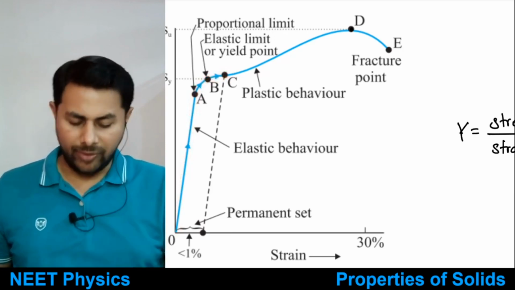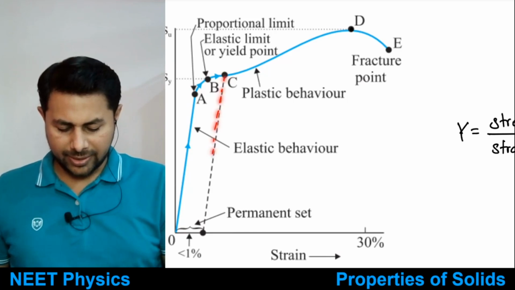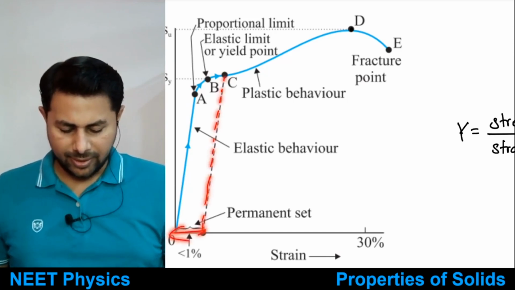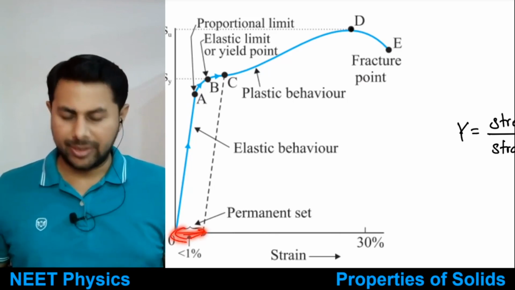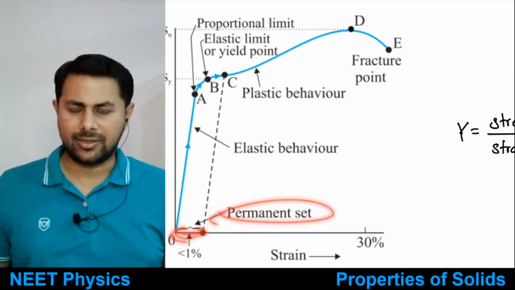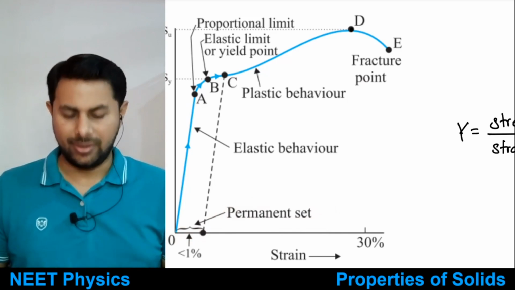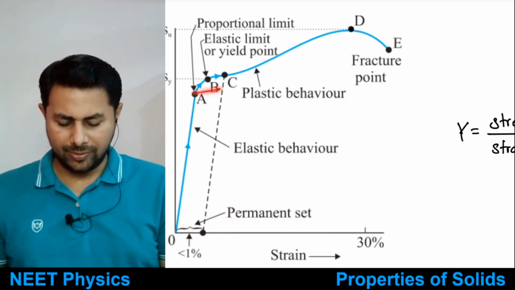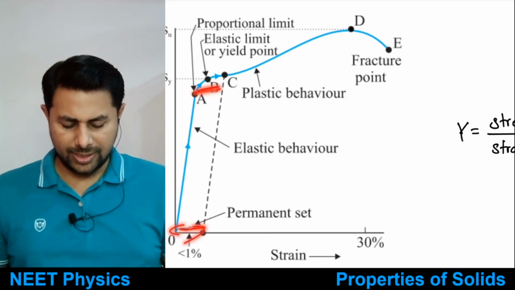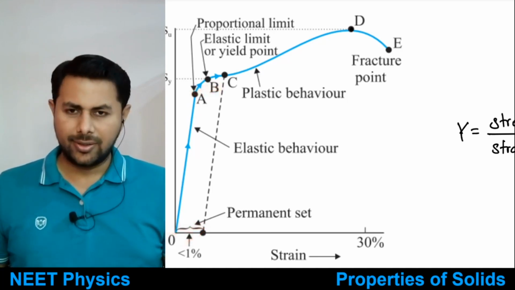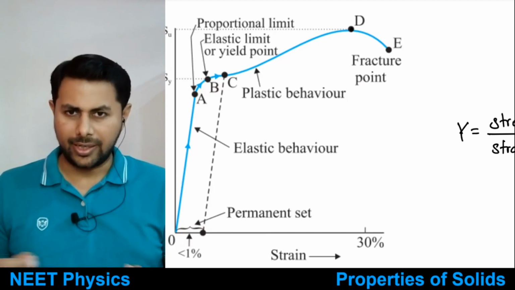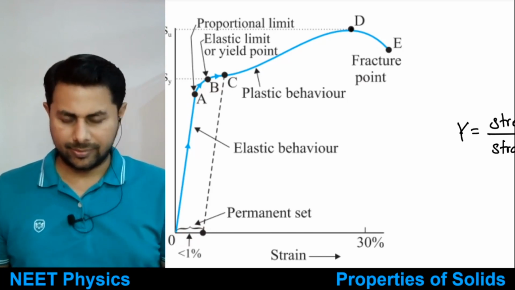Now if you remove the weights, you will get back along a curve like this. So this much deformation is left in the wire. This is called permanent set, or it is just called set. Set means permanent deformation. So this much deformation will be left in the wire. So the wire will never regain its original length, right?